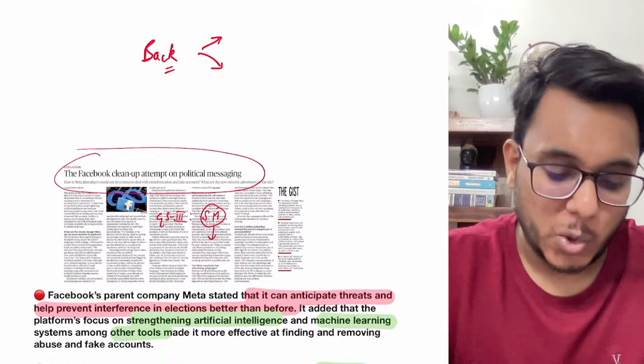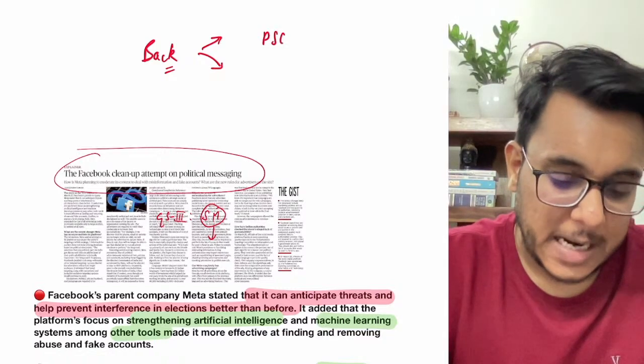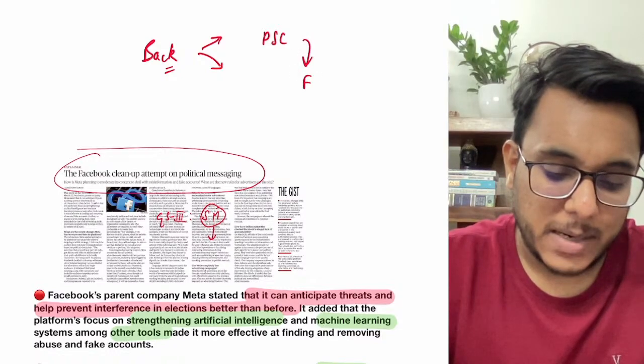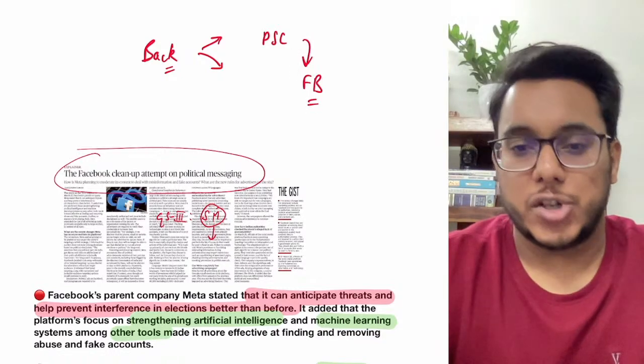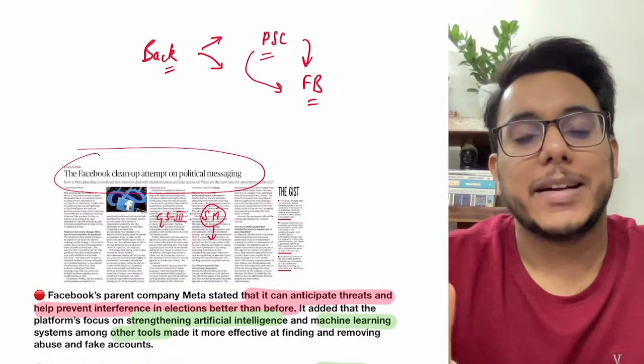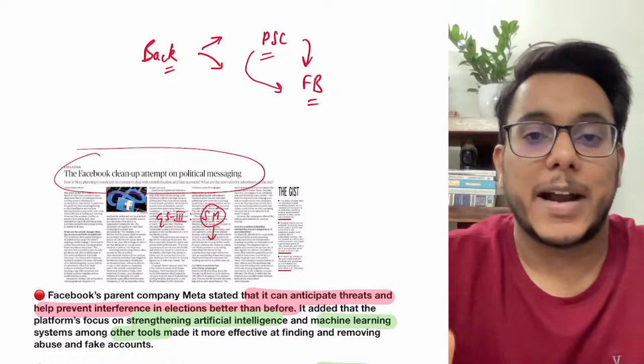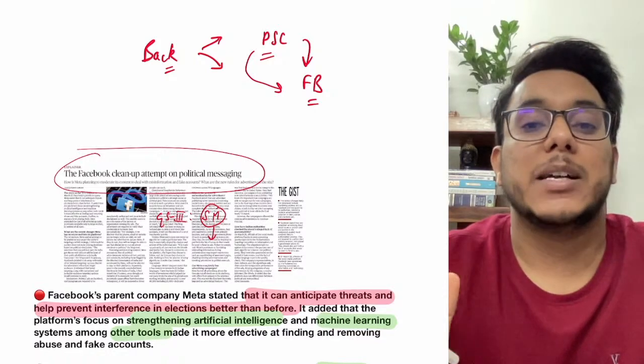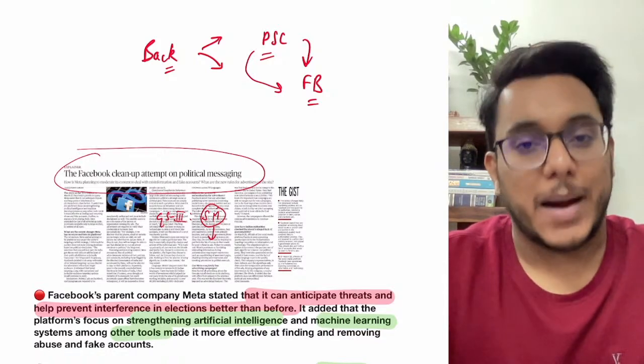The background goes like this: a parliamentary standing committee had summoned Facebook and its officials. The committee had said that Facebook had deliberately given a lot of advantage to the ruling government and the ruling political party.